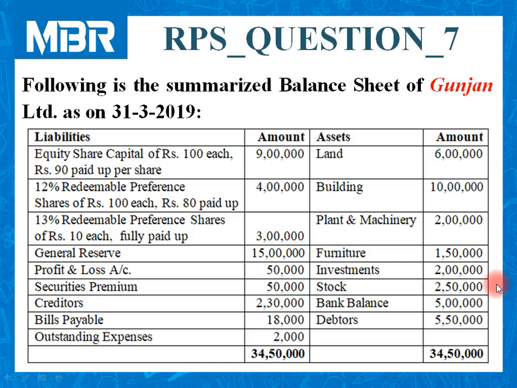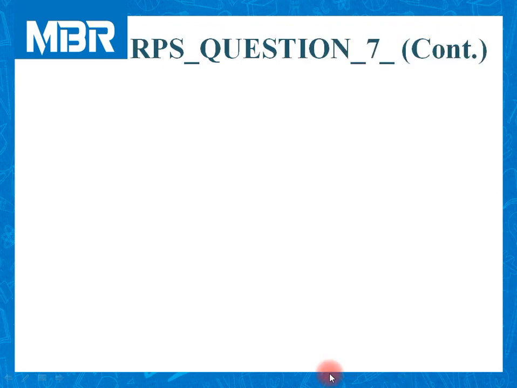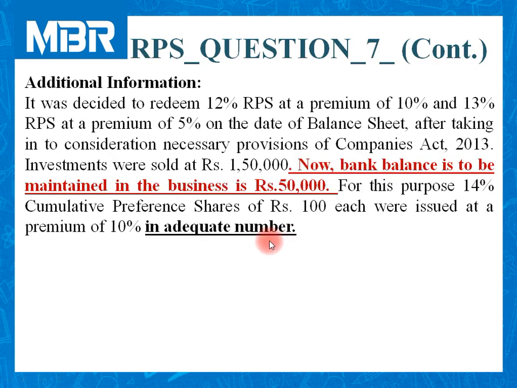Let us move to the additional information given by the examiner. It was decided to redeem 12% RPS at a premium of 10% and 13% RPS at a premium of 5% on the date of balance sheet after taking into consideration necessary provisions of Companies Act 2013. The first point that we need to keep in our mind while solving the problem.